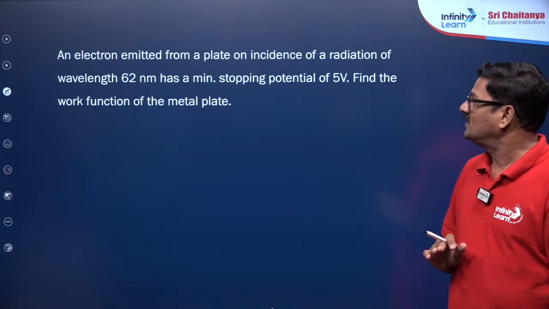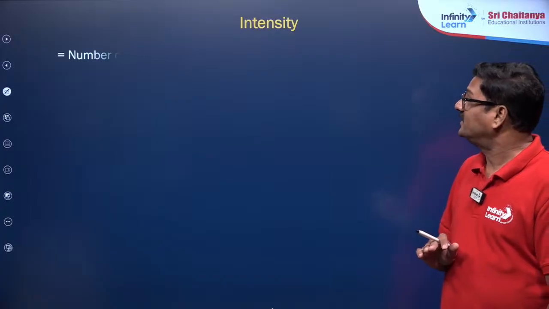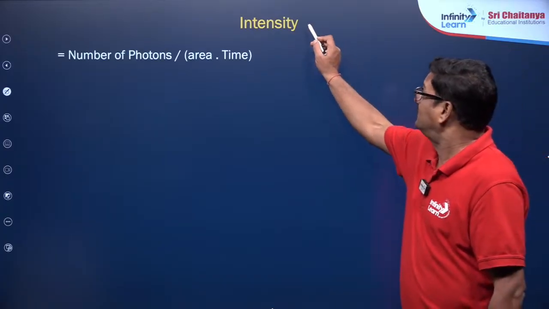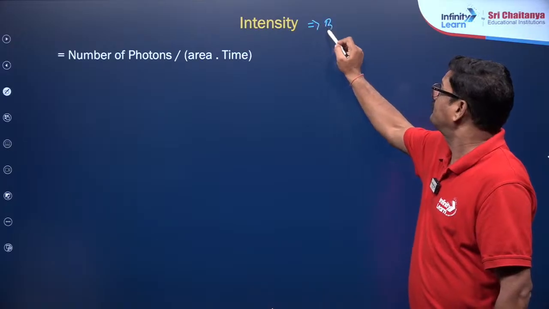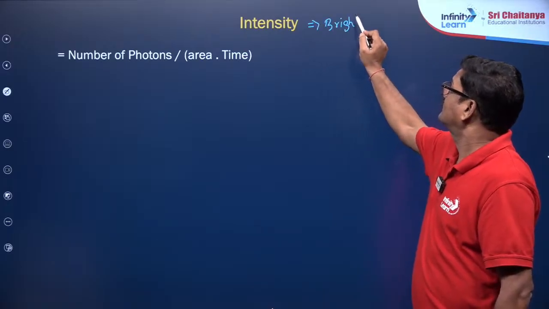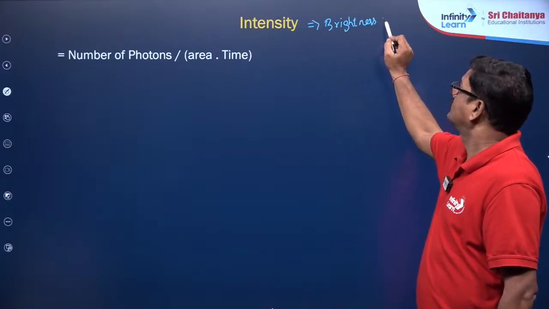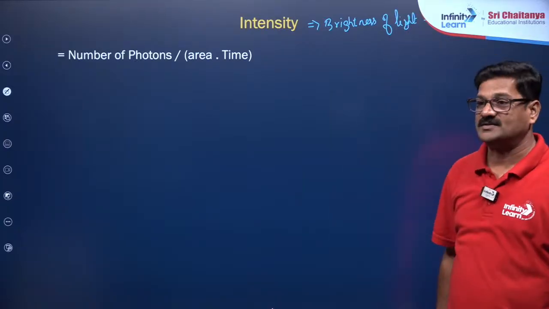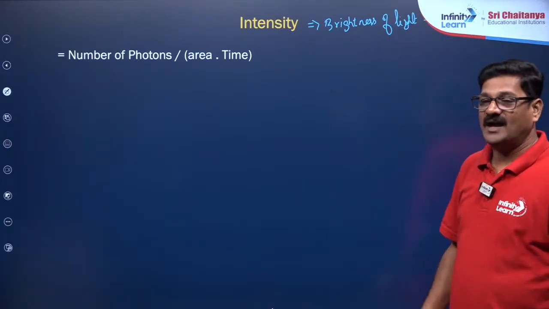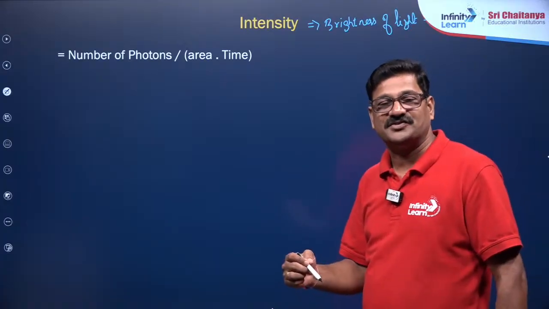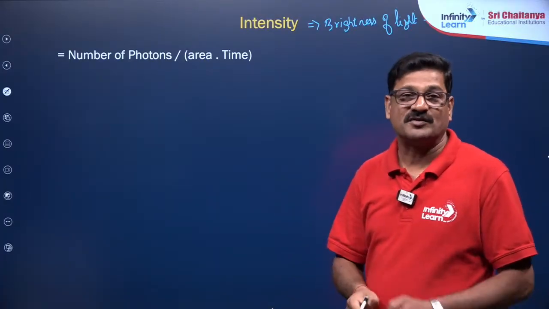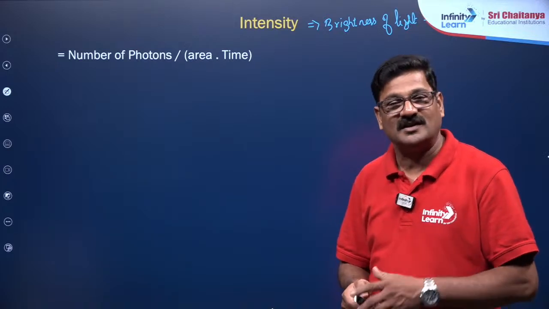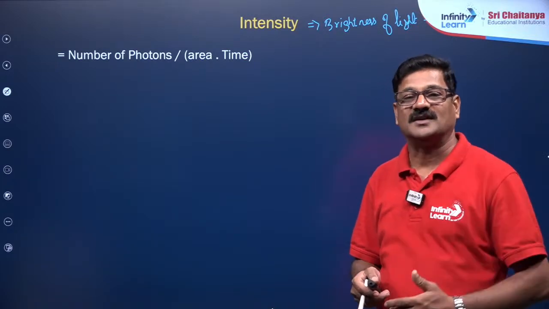So I just want to say intensity also. Intensity means the brightness of the light. As the intensity of the radiation increases, in terms of wave theory, amplitude increases, in terms of quantum theory, number of photons increases.